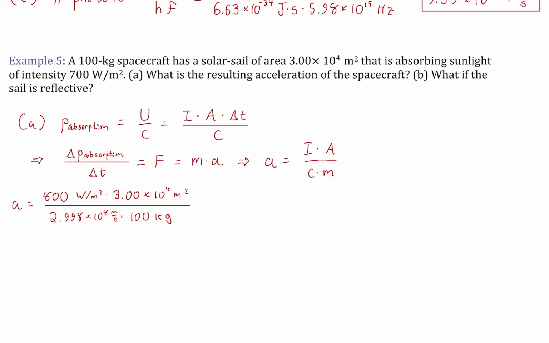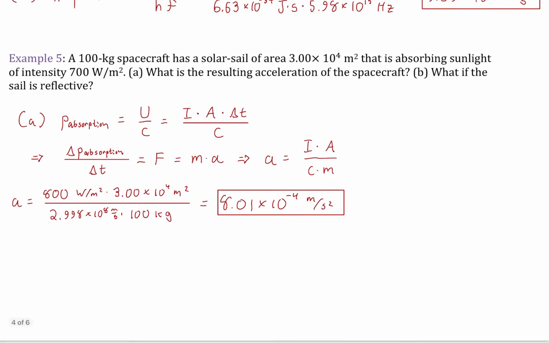Okay? All right, oh, and the mass, excuse me. Because of course it's acceleration, okay? So then our acceleration, then we plug in all our values because these are all known quantities, and we find out that our acceleration is 8.01 times 10 to the negative 4 meters per second squared. So very, very slow acceleration, but without any drag in space, after a while, it would pick up some speed. It would just be very slow at first, but then after it starts moving quickly, it would then obviously continue to do so, right? Because there's nothing to slow it down.